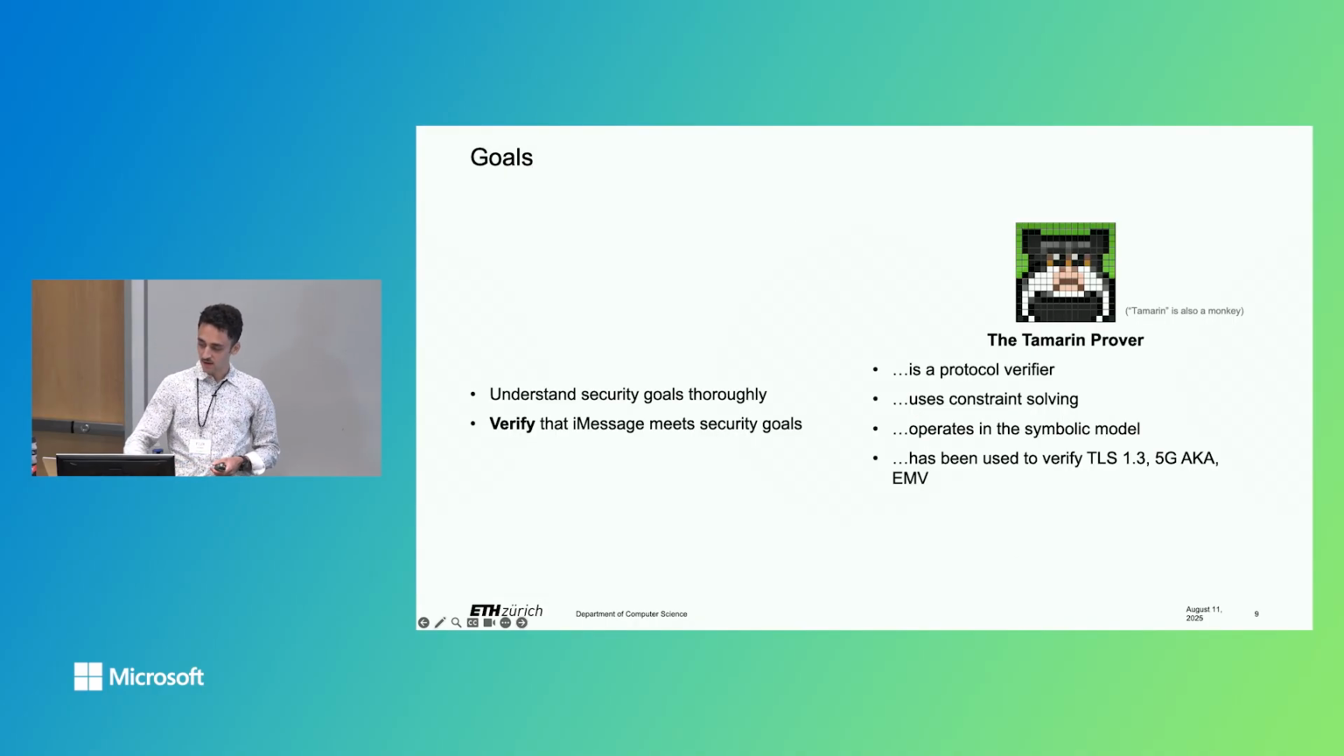Our goals in our research were to understand iMessage's security goals thoroughly. They are well-established security goals, but how you relate them precisely to the key material and compromise scenarios is something we wanted to make precise. And then verify that iMessage meets its security goals. And for that, we wanted to use the Tamarin prover.